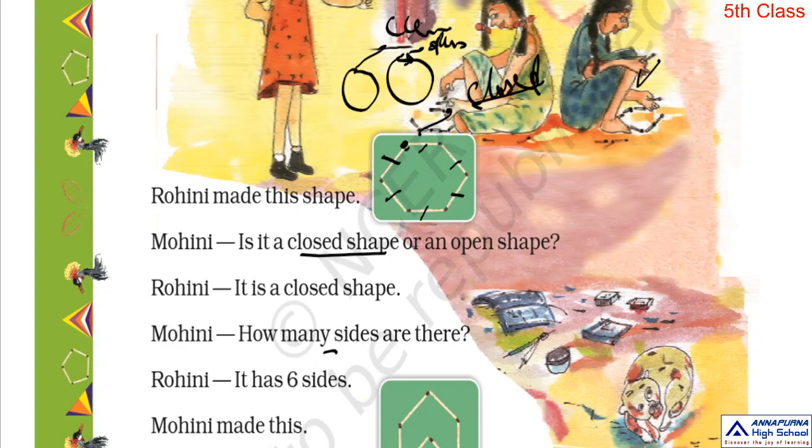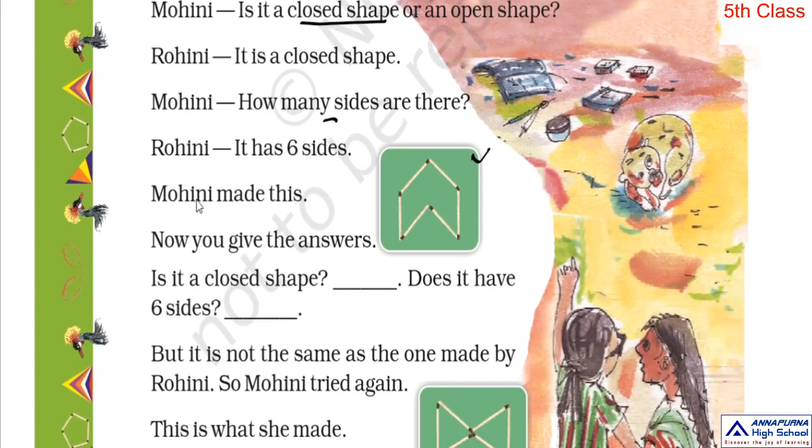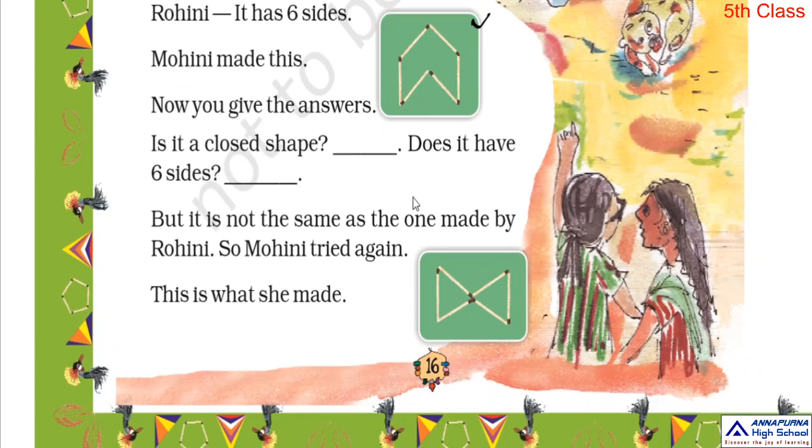Now, what about Mohini? Mohini made this figure. Now, you give the answers. Is it a closed shape? And does it have 6 sides? Now tell me, is it a closed shape?